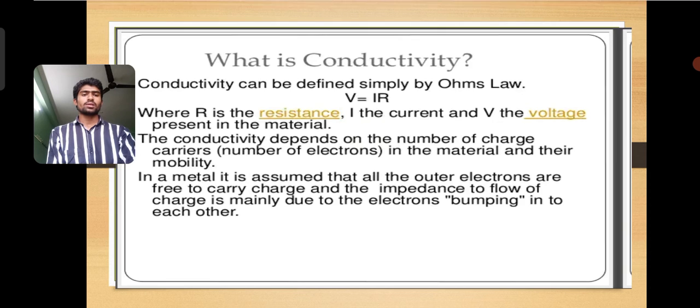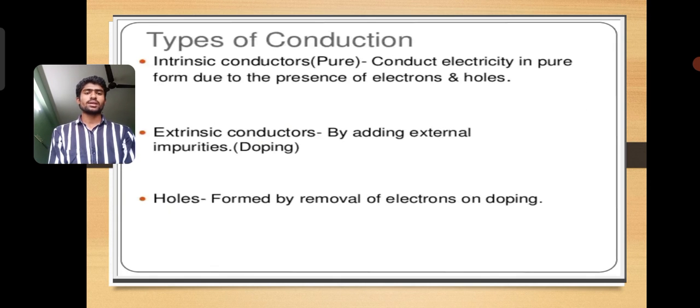This is the concept for the conductivity. And next, types of conductors, which are intrinsic and extrinsic, where the intrinsic conductors are pure types and the extrinsic conductors are impure types. The definition for the intrinsic conductor: pure conductors conduct electricity in pure form due to the presence of electrons and holes. An intrinsic conductor has both electrons and holes, whereas an extrinsic conductor is made by adding external impurities, or doping.